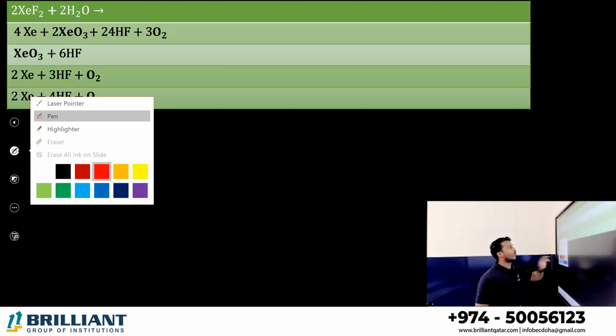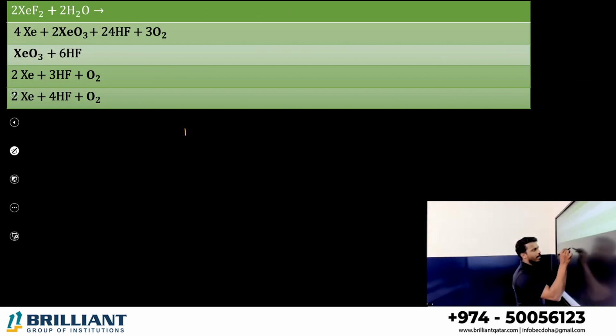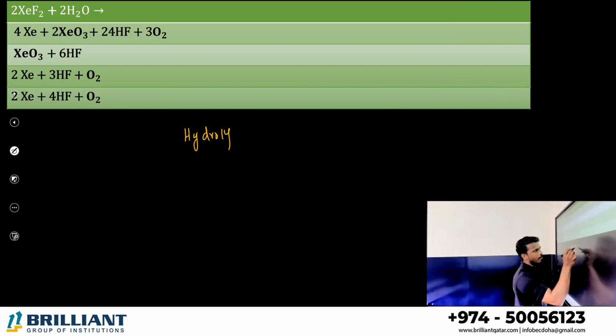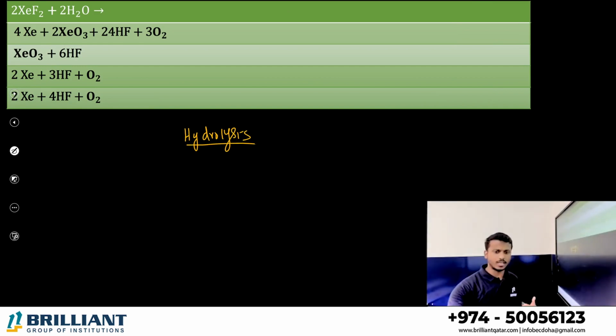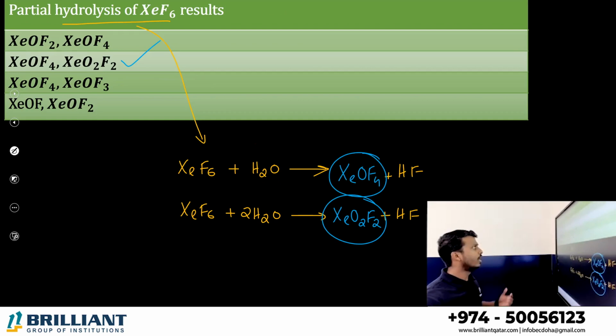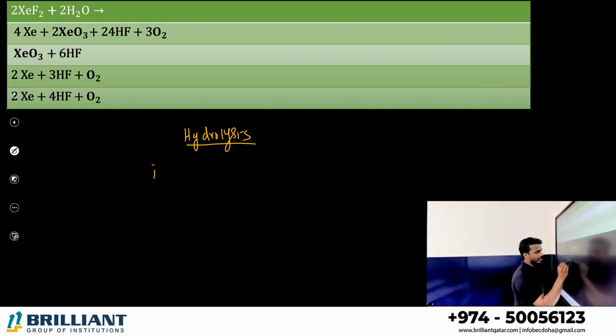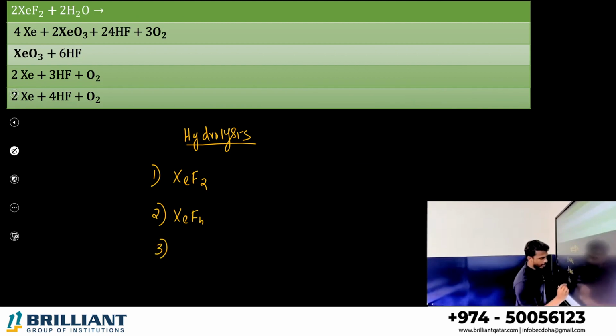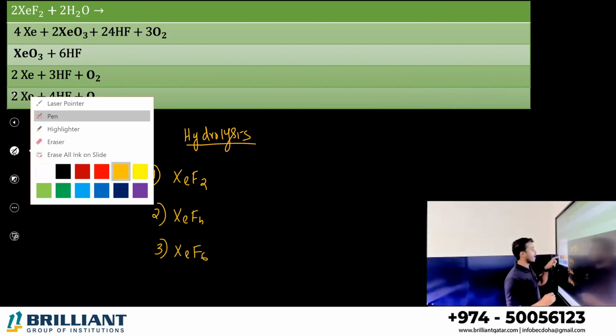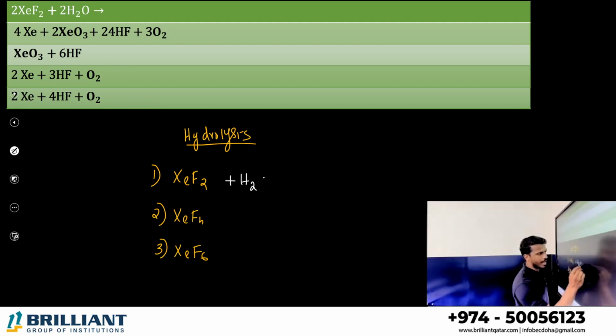Now, XeF2 on hydrolysis. We studied the complete hydrolysis, right? In the last question we discussed partial hydrolysis of XeF6. Partial hydrolysis we study only for XeF6, but complete hydrolysis we study for 3 compounds. What are they? XeF2, XeF4, and third one XeF6. All of them. Let me hydrolyze them. I am not balancing now; I am focusing on the major products. Let us add water. Completely they will hydrolyze.